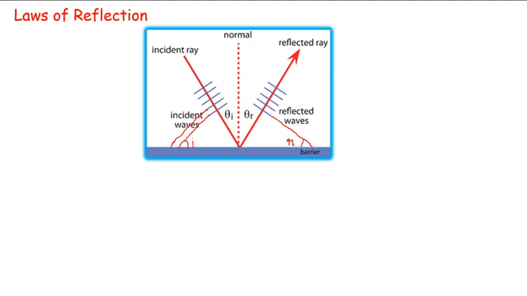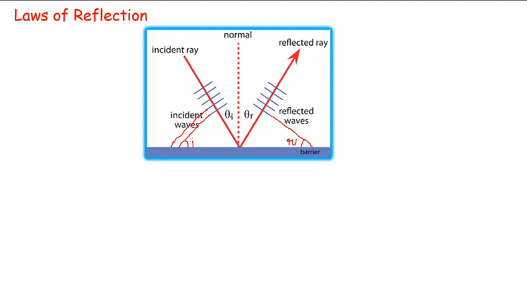So our first law, our law of reflection, goes: angle of incidence is equal to angle of reflection. Equally, the angle of incidence is equal to angle of reflection. This is also the angle of incidence and this is also the angle of reflection. This is our law of reflection. The angle of incidence is equal to angle of reflection.